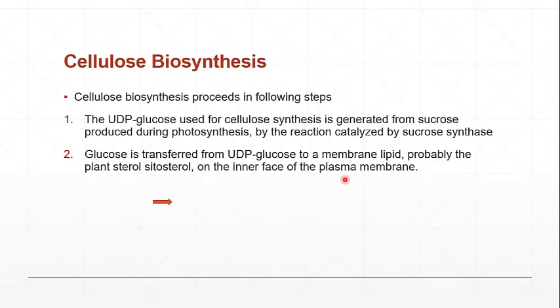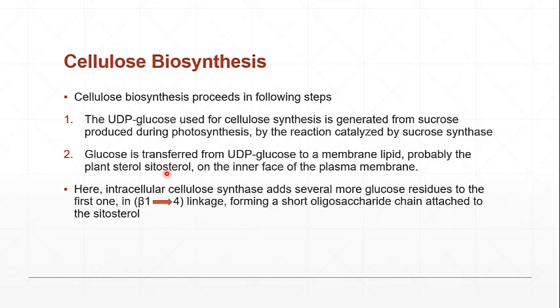So the UDP glucose which is coming from the sucrose will first bind itself to the cytosterol, which is the lipid, and after that it will function with the cellulose synthase and elongate the chain. Here intracellular cellulose synthase adds several more glucose residues to the first one in beta 1,4 linkage, forming a short oligosaccharide chain attached to the cytosterol.